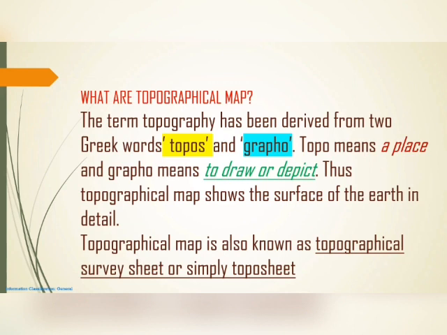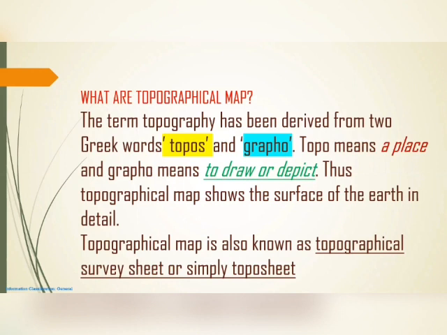The term topography has been derived from two Greek words. The first one is topo and the second one is grapho. What is the meaning of topo and grapho? Topo means a place and grapho means to draw or depict. So this is the word meaning of topography, a place to draw or depict. That means the ultimate aim of a topographic map is to find or locate a place to draw or depict.